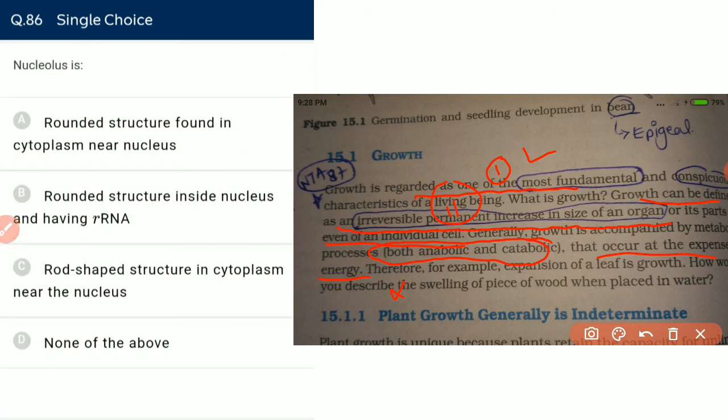The nucleolus is a round structure found in the cytoplasm near the nucleus. No, the nucleolus is found in the nucleus and it is participating in active rRNA synthesis. It is a round structure inside the nucleus having rRNA. Yes.